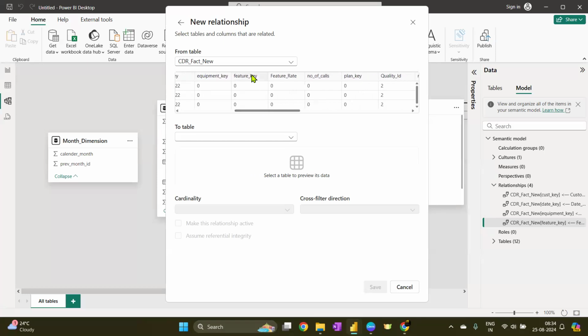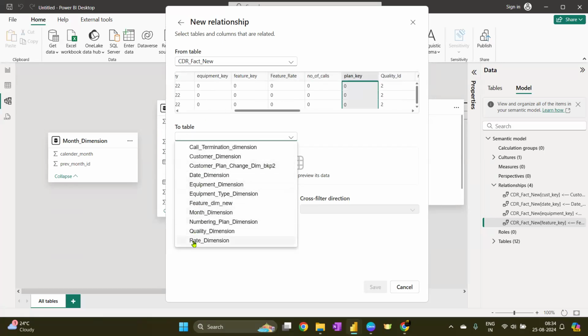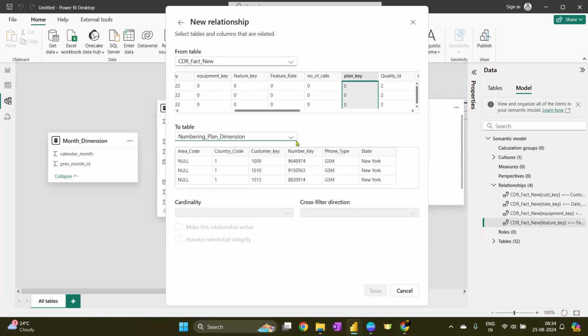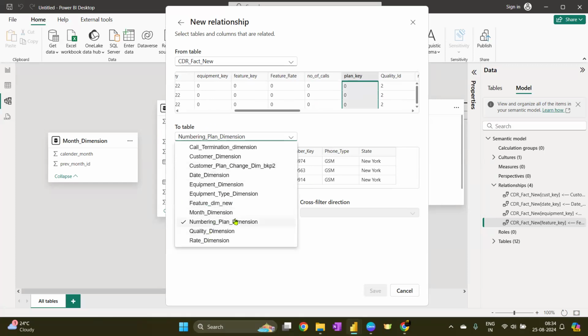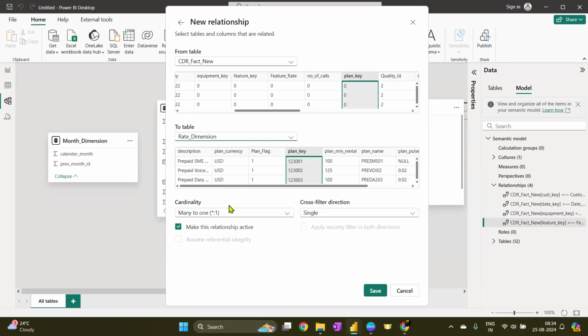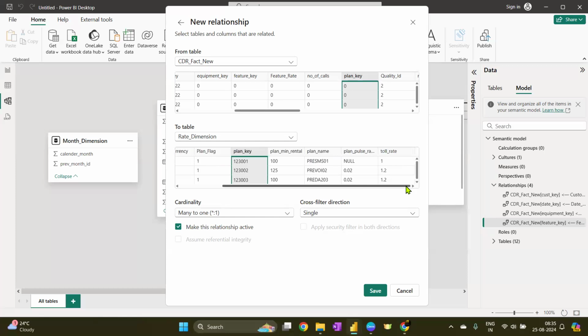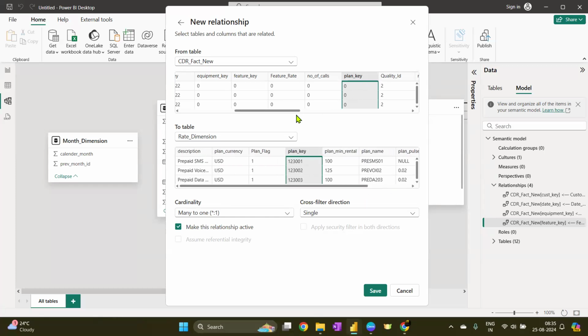Okay, we were at feature key till now. After feature, there is a plan key. So there is a table about plans. Numbering plan dimension. So we have something about plan. Let's see, it is about customer key and numbering plan. What is it about rate? Okay, so this rate dimension represents the plan information. Rate dimension means plan rate, something like that. So there is a description, plan currency, plan flag, plan key, and that key probably represents this value. Or probably we can check again how this rate dimension is working. So I'm not going to select anything with the plan key as of now.